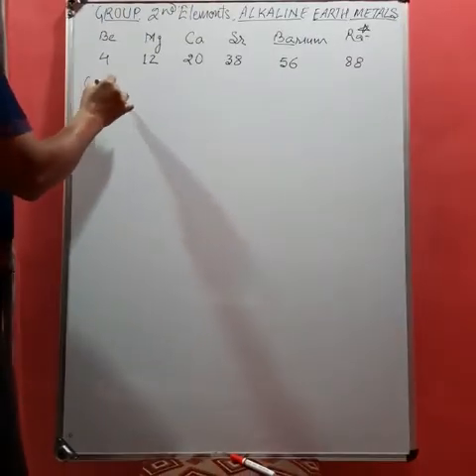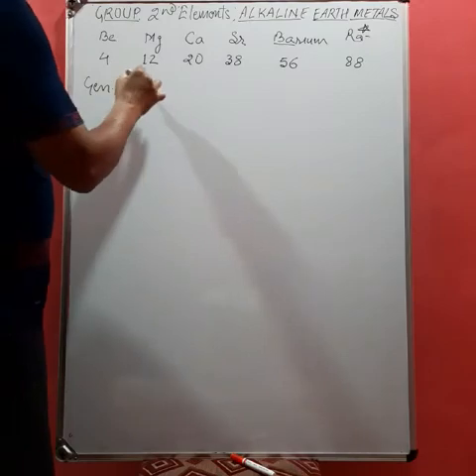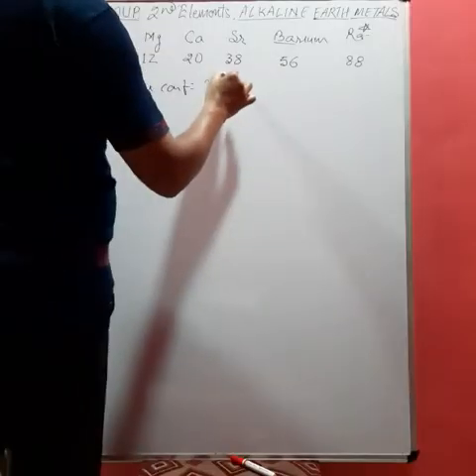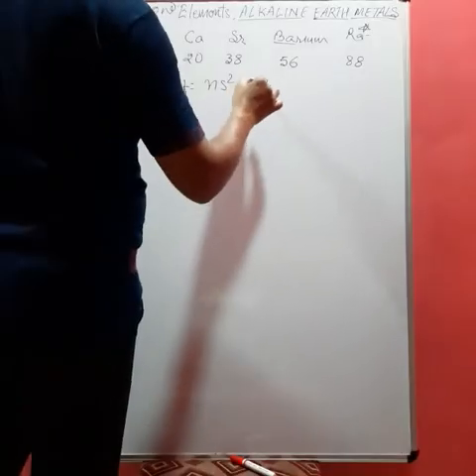The general outer configuration of these elements is ns2. That is, in the s subshell, there are 2 electrons.